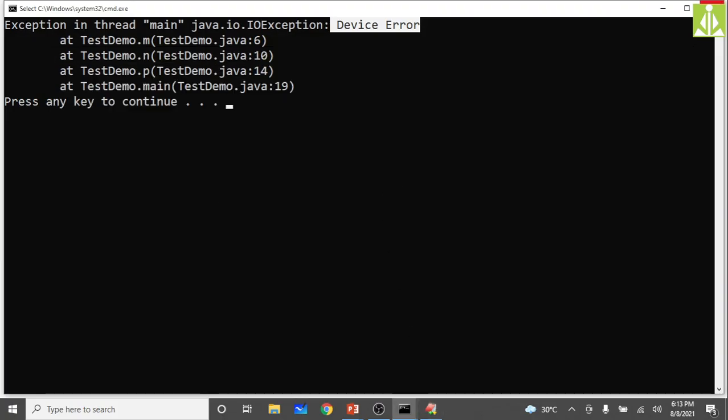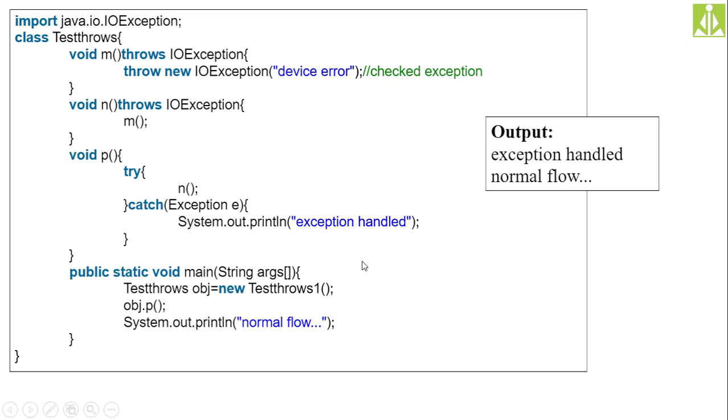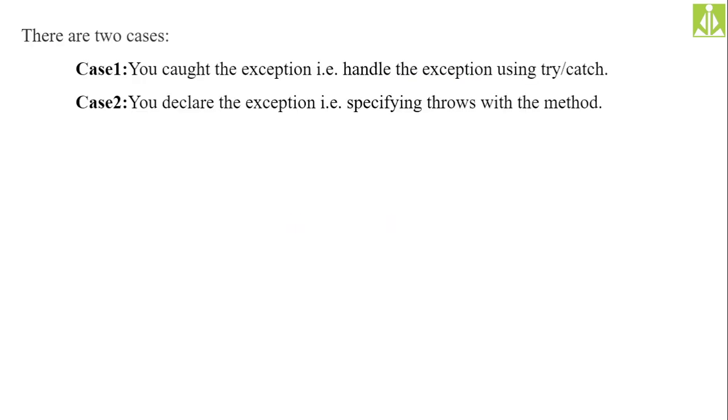Hopefully you understood. Okay, this is a very important program in my consideration. Yes, in case of checked exceptions, two things.